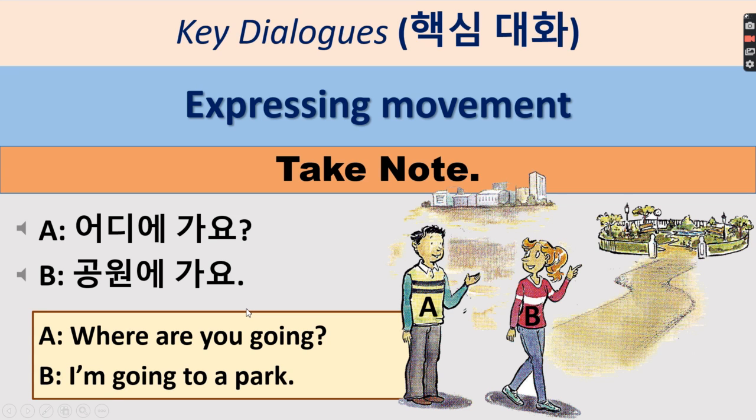What if you are going to the market? You're going to say 시장에 가요. If you're going to the restroom, 화장실에 가요. If you're going to the hospital, you'd say 병원에 가요. If you're going to a restaurant, 식당에 가요. So you just have to replace the place.